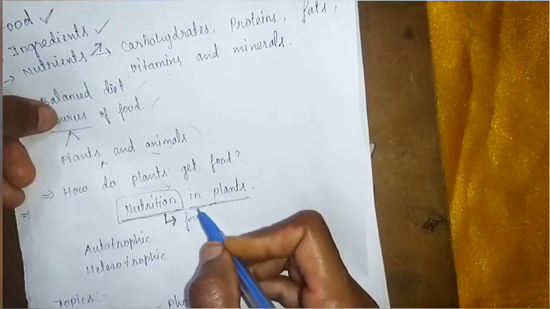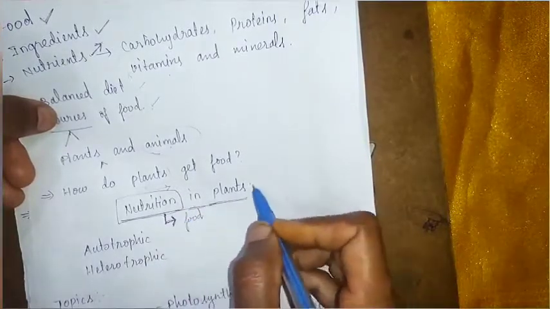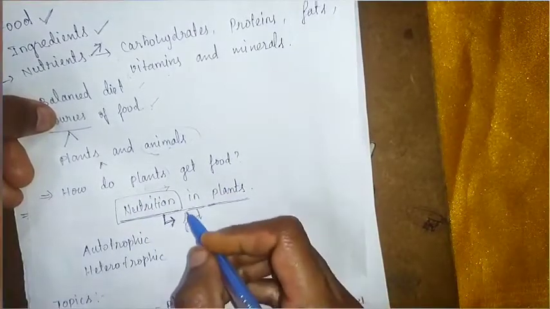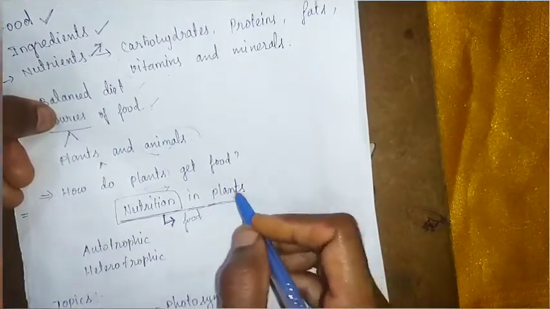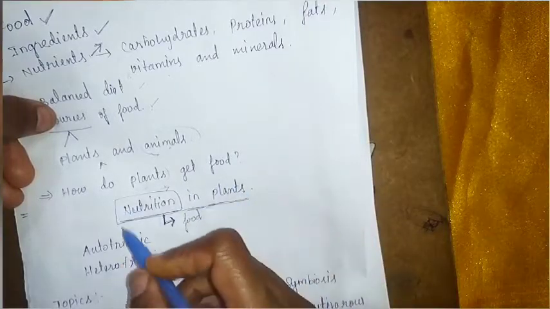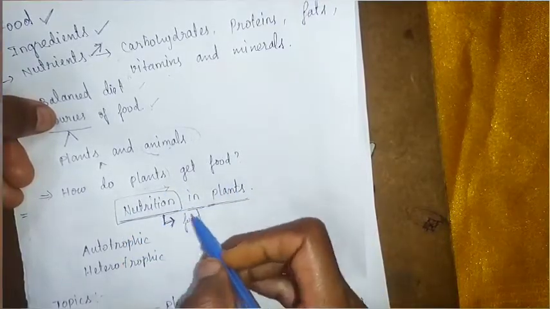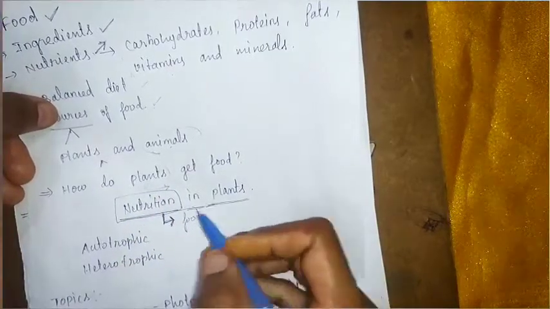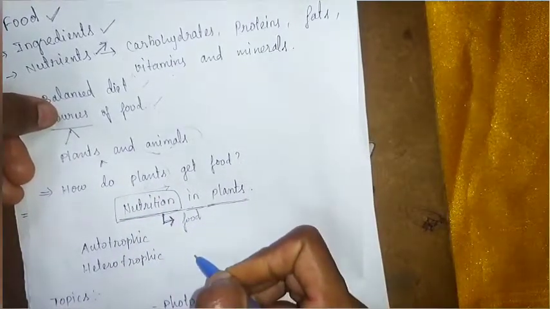In nutrition in plants, we study how plants are preparing their food, how plants are getting their food. Are they using any different method to prepare their food? What are the different methods they use to get the food? That is nutrition in plants. That's what we are going to learn in this chapter.